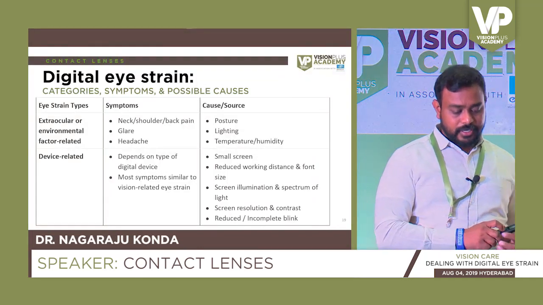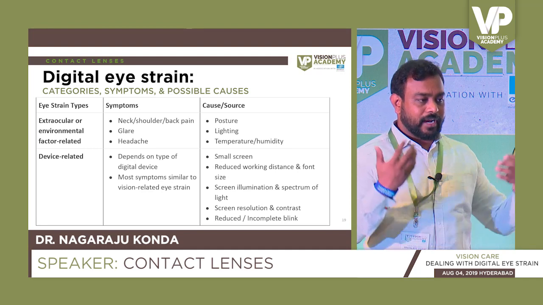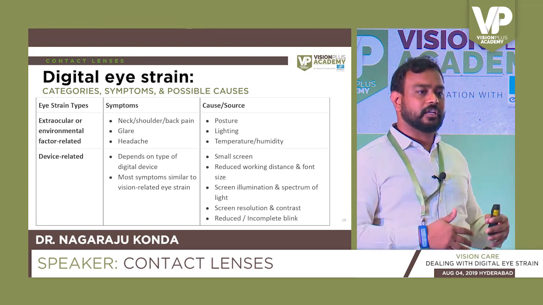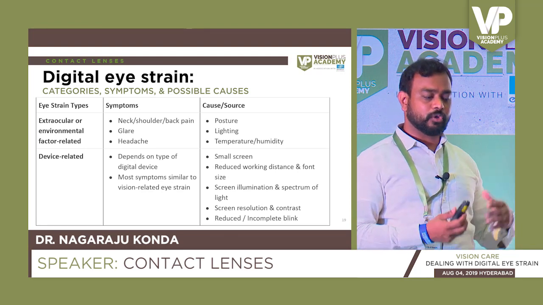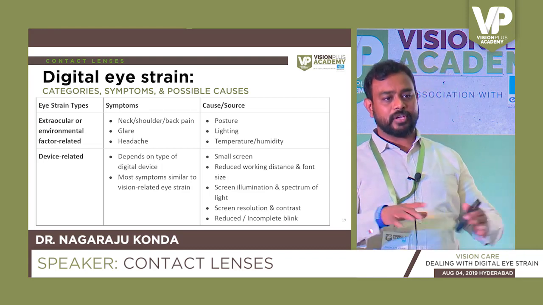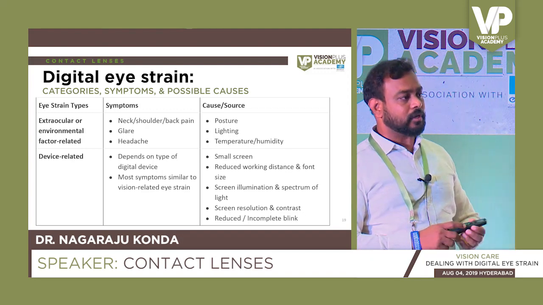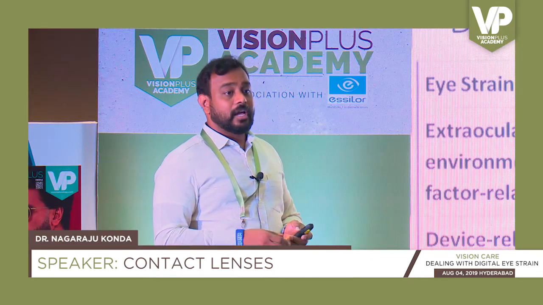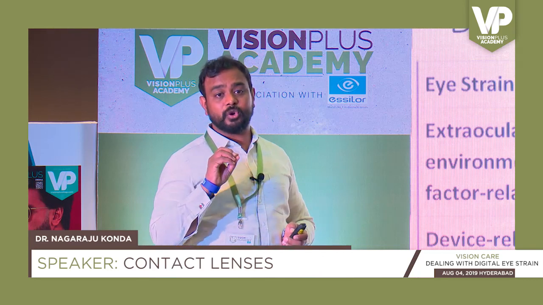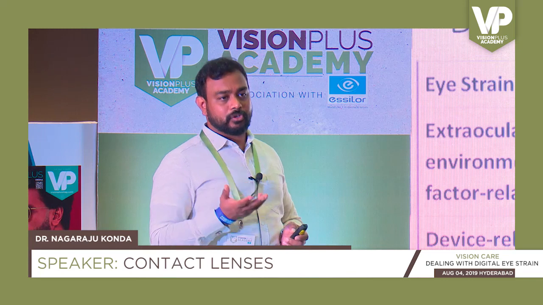And the other factors like extraocular and environmental factors, you have to look for ergonomics. The technique here is similar to what is used for ophthalmic lenses. You look into how the person sits, the back posture, how the hands are, so all the postures, and look for all the ergonomics and see if something is wrong with that person. That is only possible, and you will only know the reason when you ask. So, ask open-ended questions.